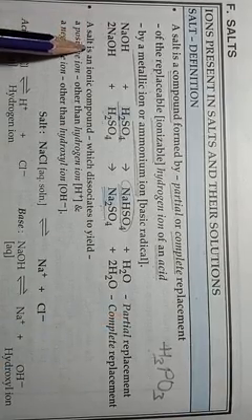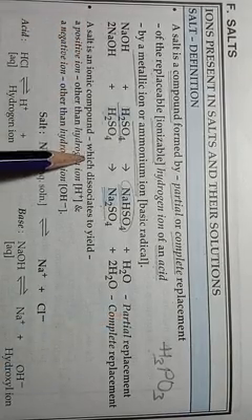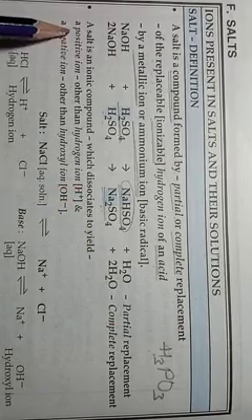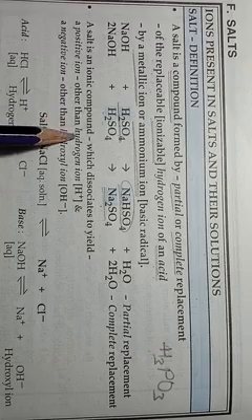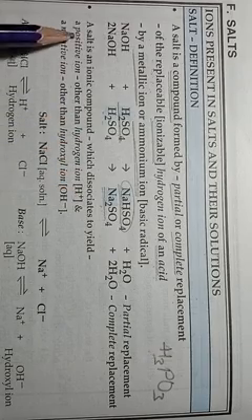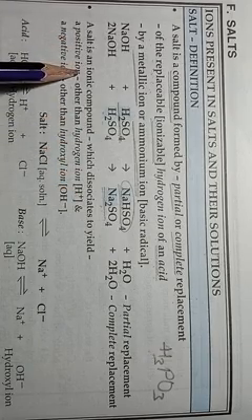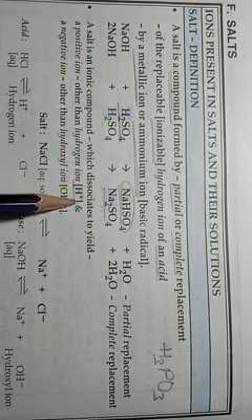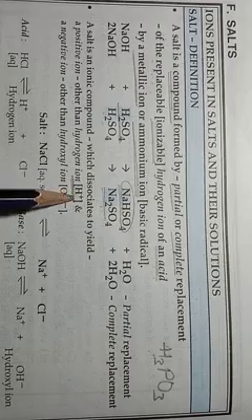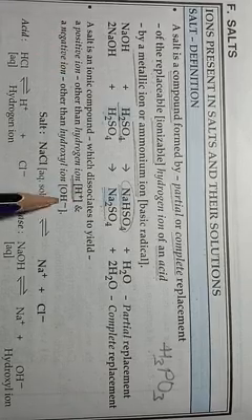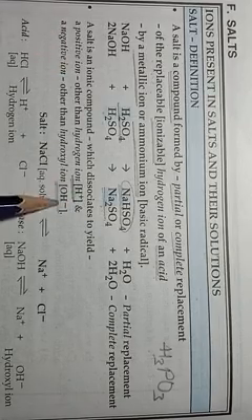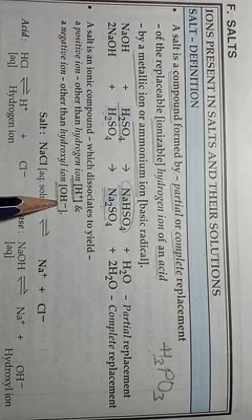Now a salt is an ionic compound which dissociates to yield a positive ion other than hydrogen ion and a negative ion other than hydroxyl ion, or OH minus ion.